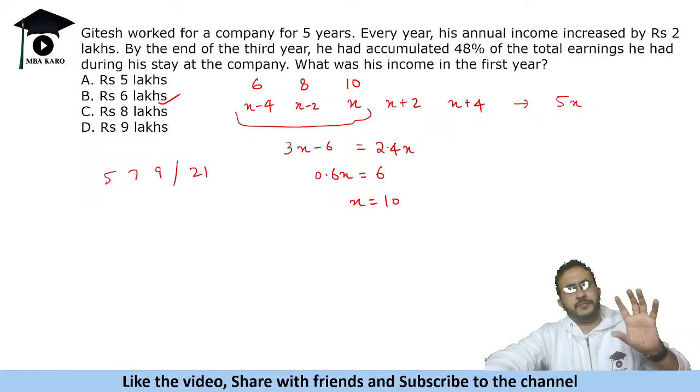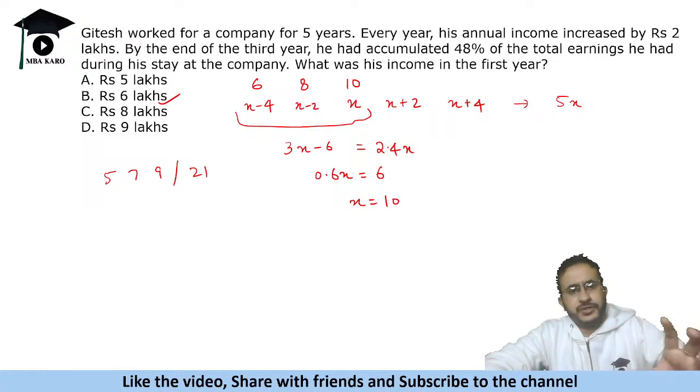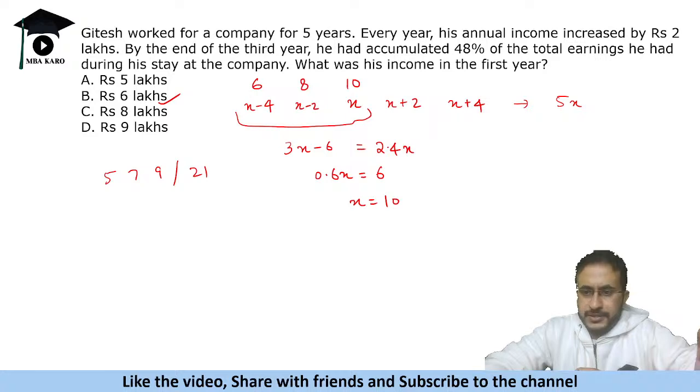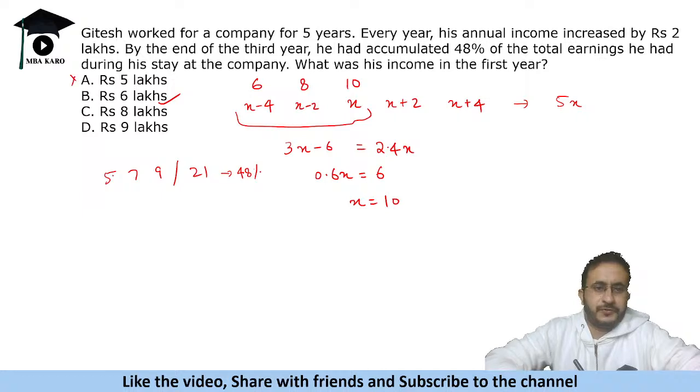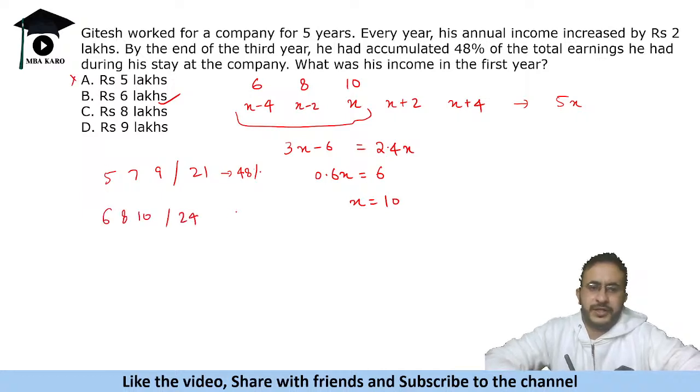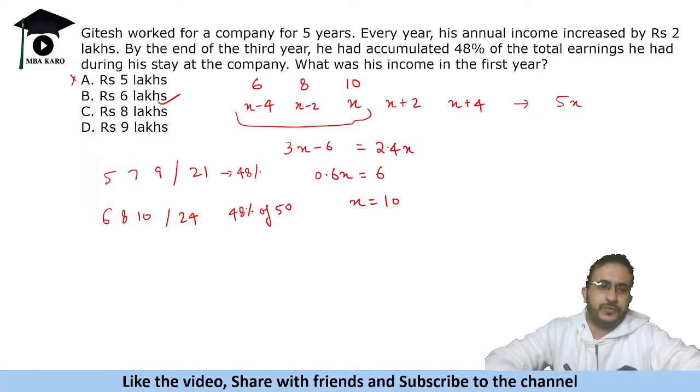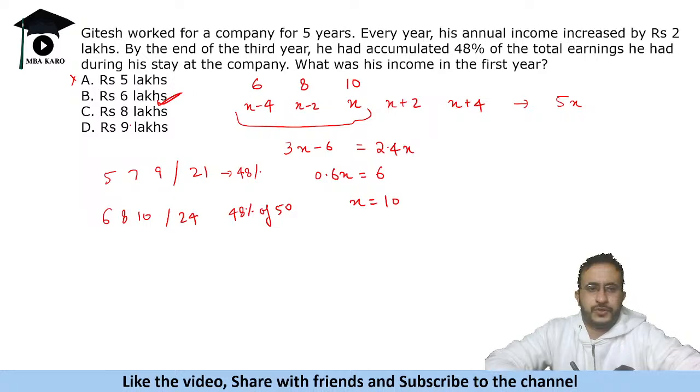See, remember one thing, most of the times the values are round-off numbers. It will not be like, if you take 21, 21 is 48% of something; the total would come in decimals. So this is not fitting. If you try the second option, 6, 8, 10, the total is 24, which is 48% of 50. So you can mark it this way. Instead of solving the equation, you can solve using options also.